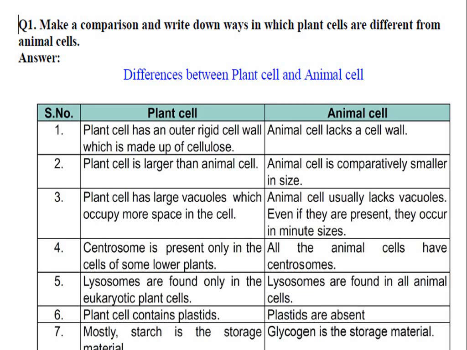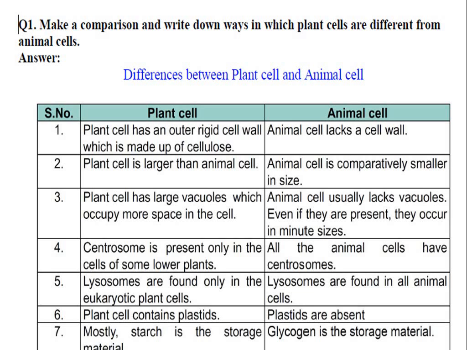Here one more point is there, centrosomes. See point 4. Centrosome is present only in the cells of some lower plants, not present in all plants, but all animal cells have centrosomes. Lysosomes are found only in the eukaryotic plant cell, not in prokaryotic. Lysosomes are found in all animal cells. Plant cells contain plastids, and plastids are absent in animal cells. These you have learned.